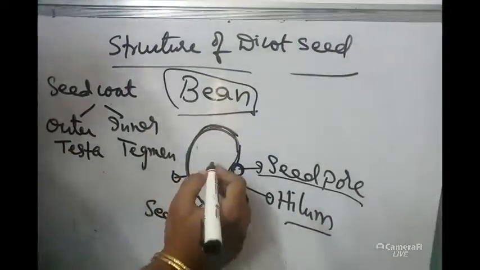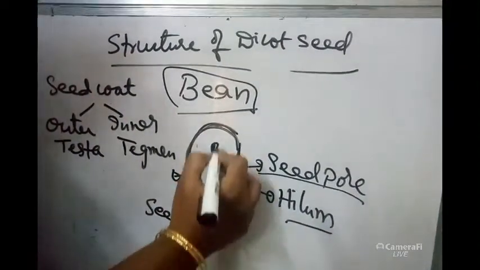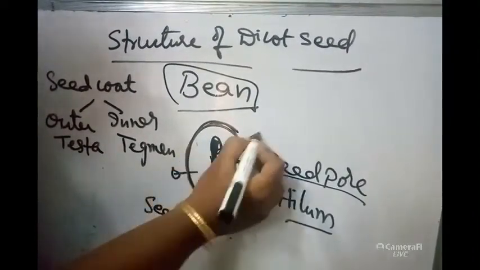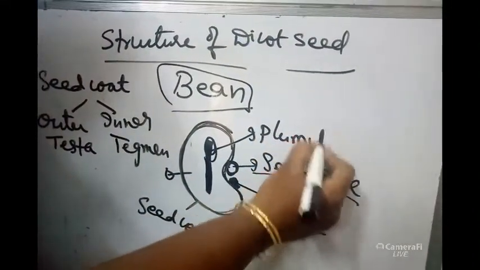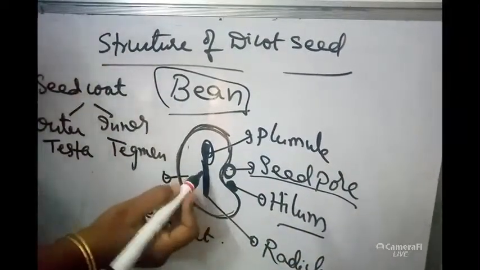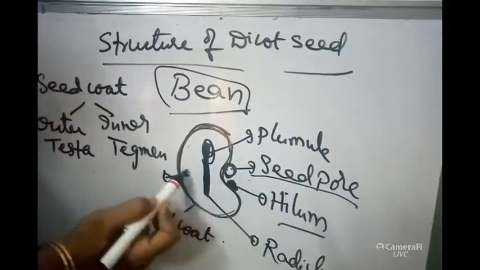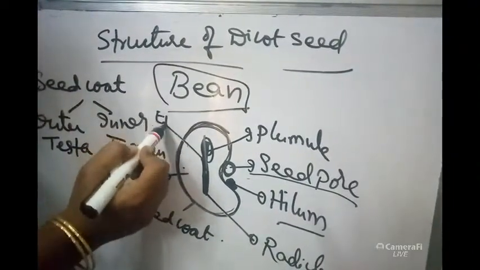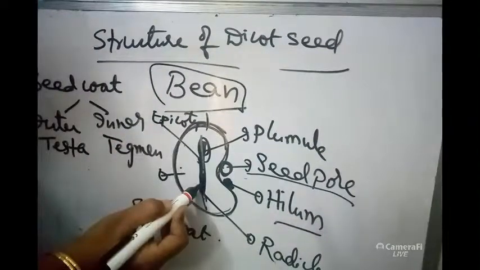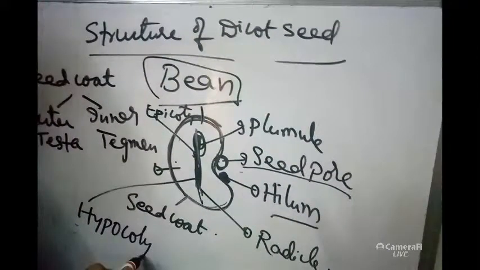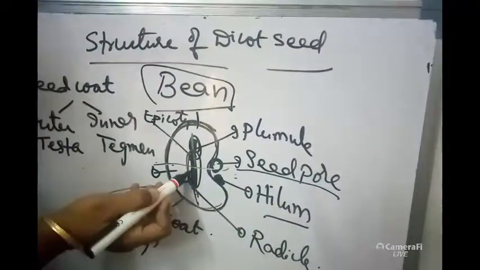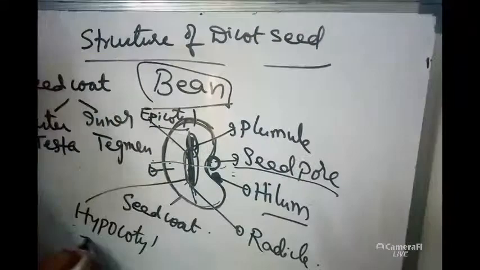Inside, the embryo will be present. The central axis of the embryo is called the embryonal axis, and its upper portion is called plumule, and the lower portion is called radicle. Actually, above the level of the cotyledons, the embryonal axis is called epicotyl. Below the cotyledons, the embryonal axis is called hypocotyl. At the level of the cotyledons, the embryonal axis will be present.